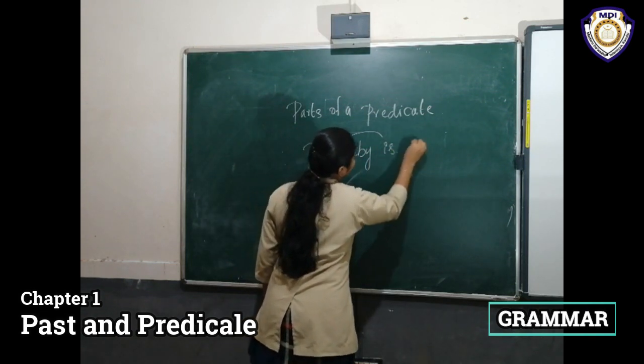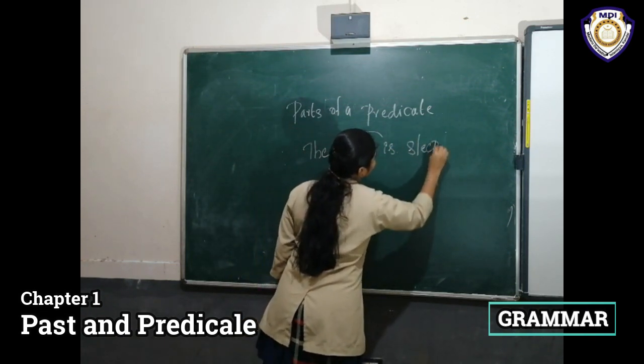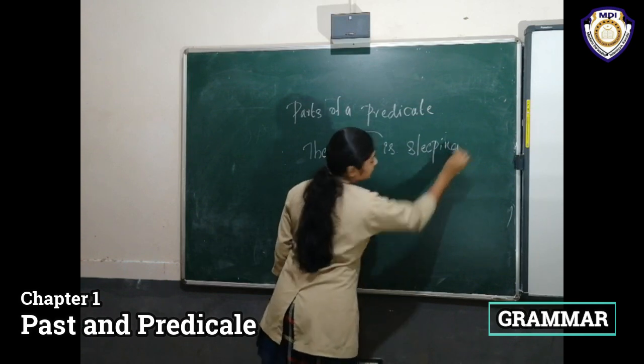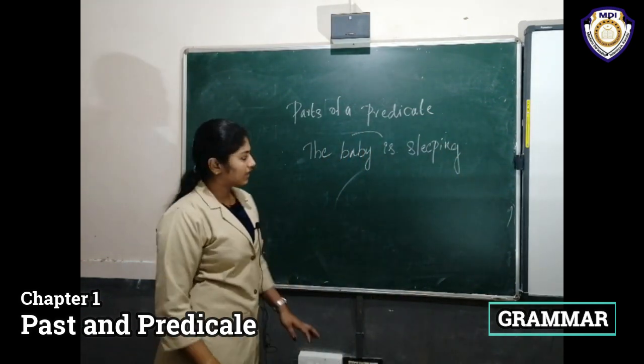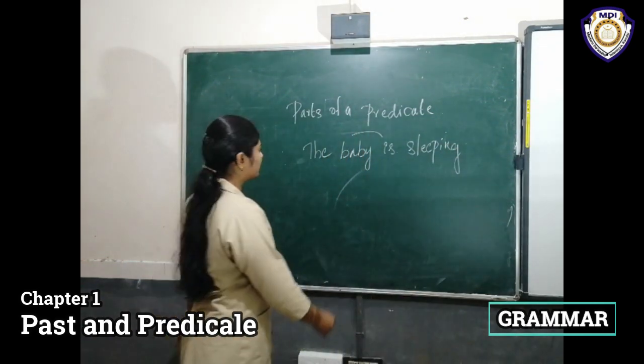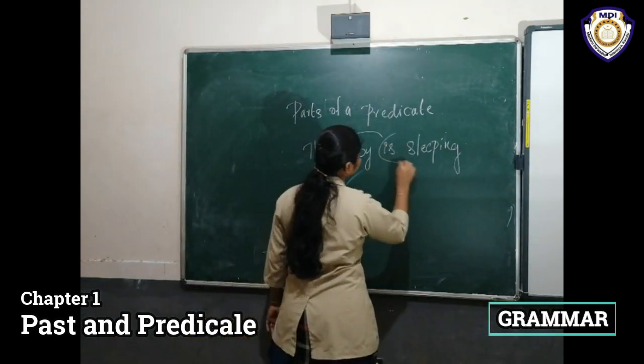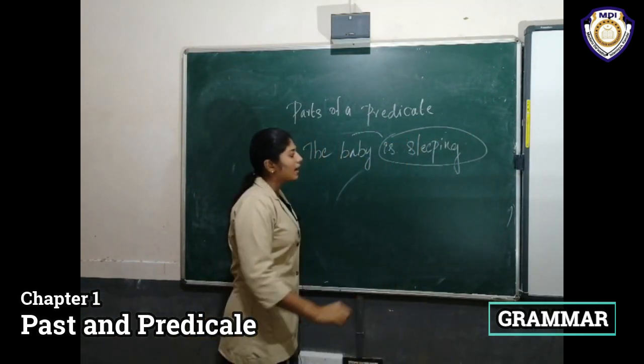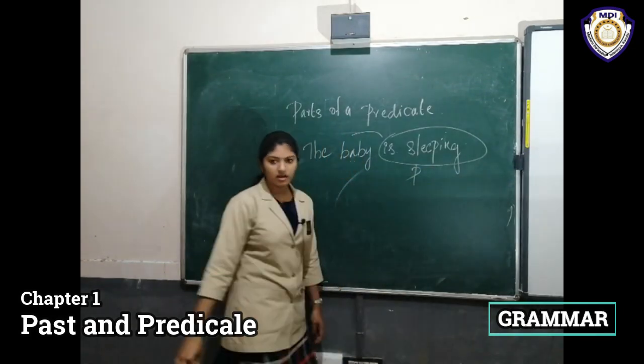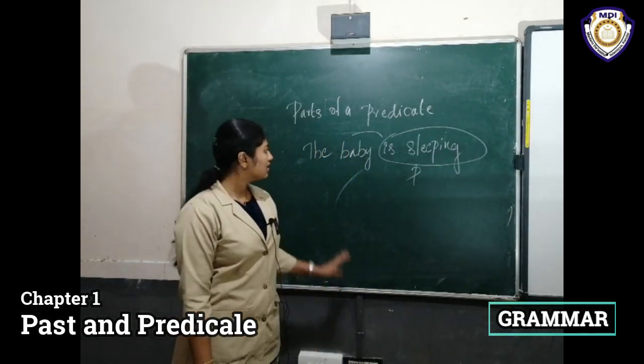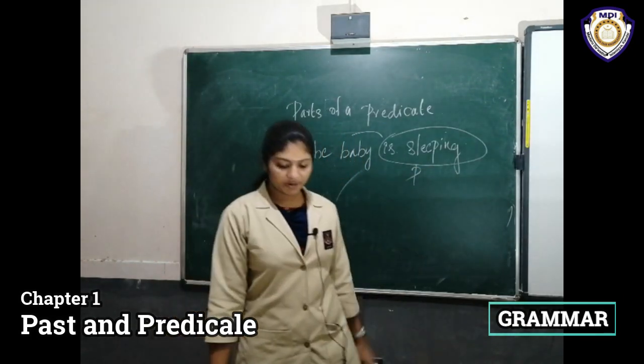In this sentence, is sleeping is the predicate. Here, the subject plus predicate.